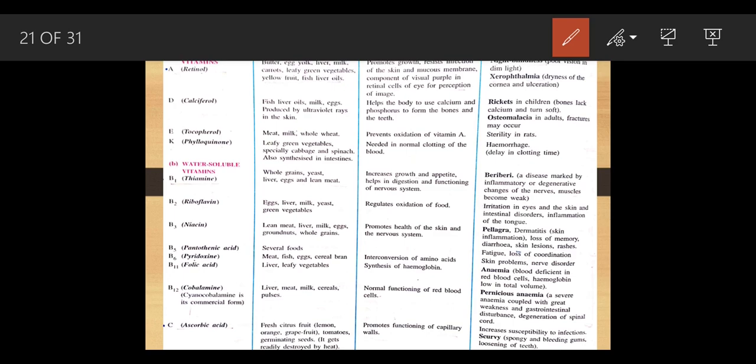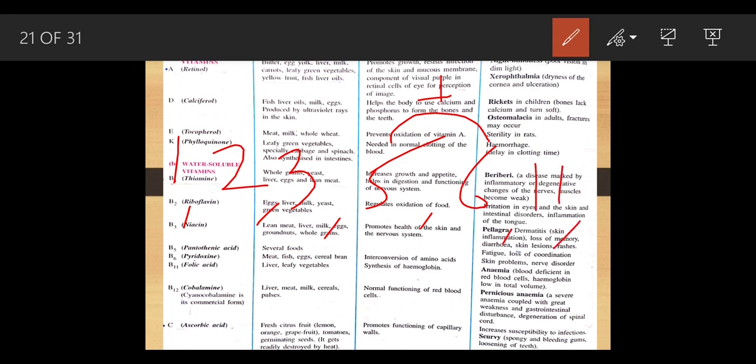Now we are going to talk about the water soluble vitamins. I have given the shortcut to you: Ronaldo and Paolo played for Chelsea and Arsenal. Vitamin B1, B2, B3, B5, B6, B11, B12. Means 1, 2, 3, there is a gap, go for 5, 6. Add these two numbers, it will make 11, and the next number is 12. This way you have to learn.